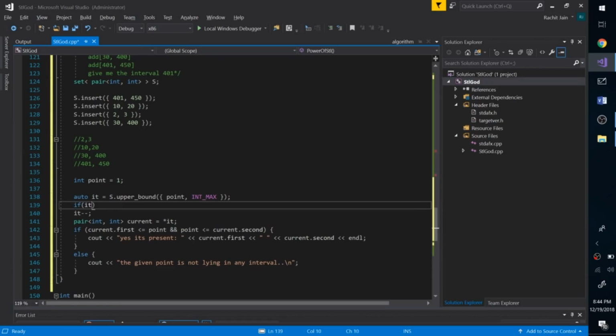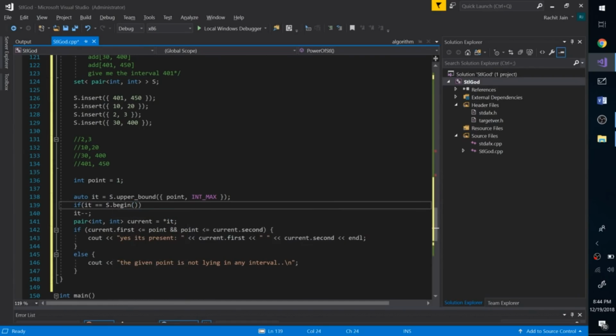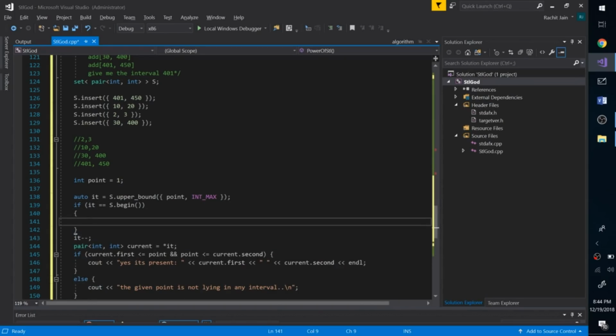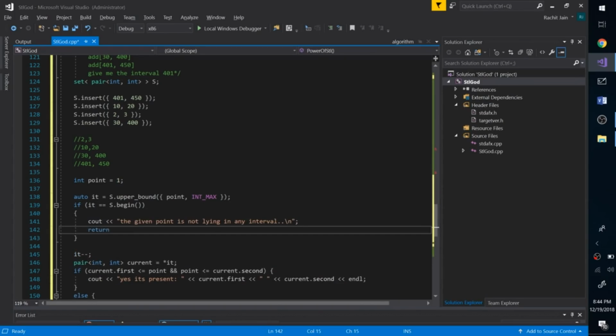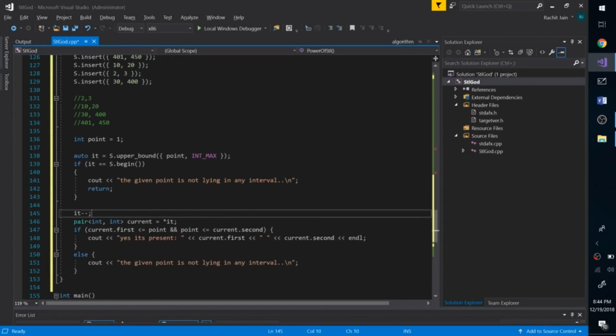So that's where we fail. If it is the same as s.begin, it means we can simply say the point is not lying in any interval because there is nothing we can go back to. So we can simply return here itself. And if that's not the case, we can go one step back, and this will work like a charm. So let's see what happens in case of 1, and then we will slowly see how things change based on different values of point.